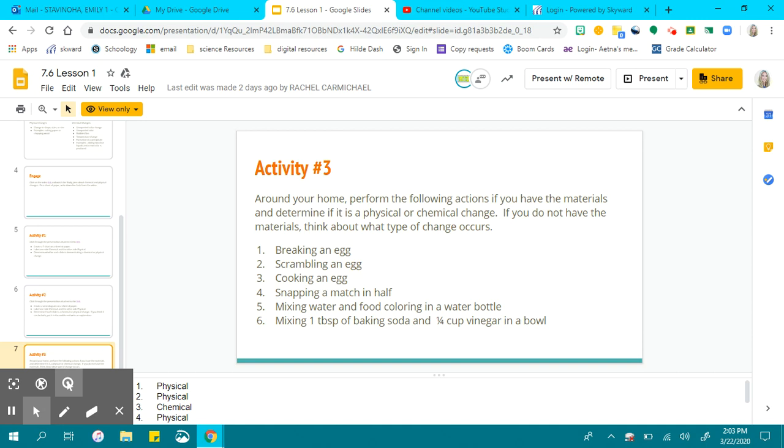If any of you guys would like to do these experiments at home and you have these materials, don't go out and buy any, stay home, be safe. But if you have any of these materials at home and you want to do these and record yourself doing them and post them to me, I can post them onto my YouTube channel or Twitter if you give me permission. If not, you can still email it to me and send me the video if you would like me to see it.